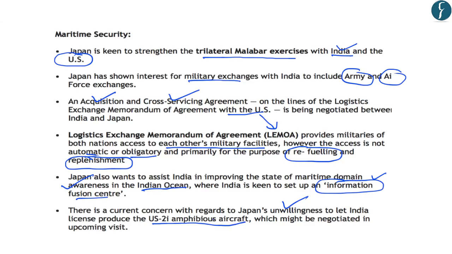And regarding the amphibious aircraft, you should know that these are aircraft which can move in the aerial space as well as on the ocean surface. And these become important in rescue operations. For example, the need for amphibious aircraft was recently highlighted when one of the Indian soldiers was stuck in the ocean. So the negotiation with Japan becomes important for the finalization and production of amphibious aircraft.